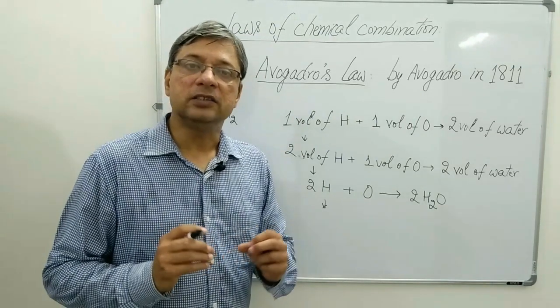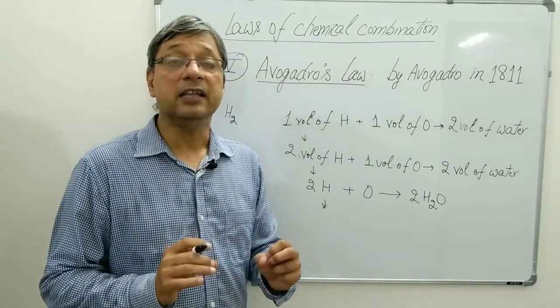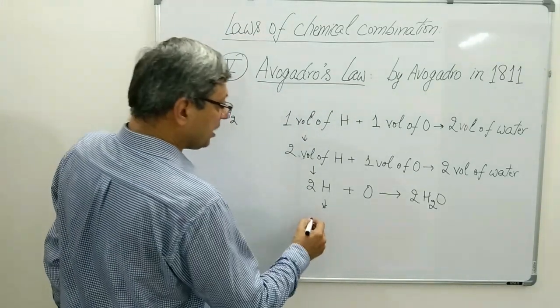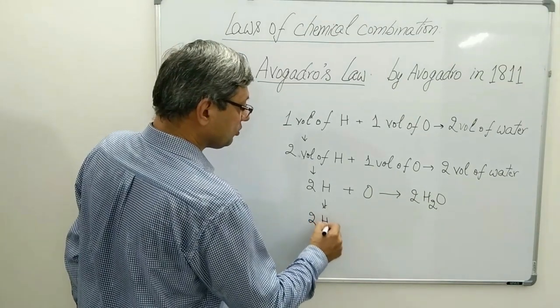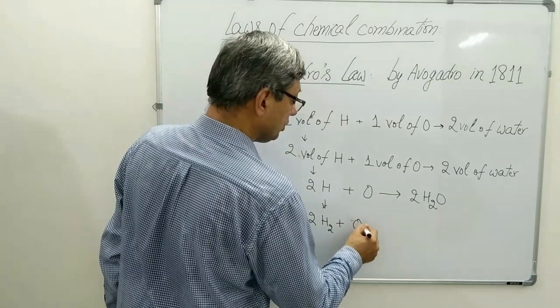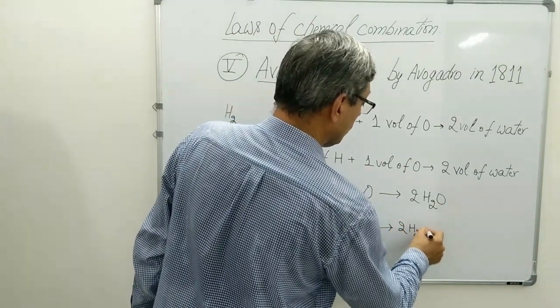Avogadro did a lot of calculations and after that he balanced this equation by stating that hydrogen and oxygen exist as diatomic molecules. The equation he wrote was 2H2 plus O2 gives 2H2O.